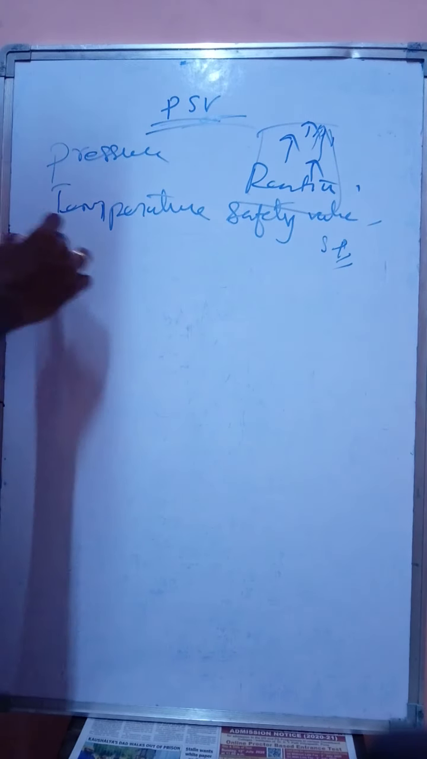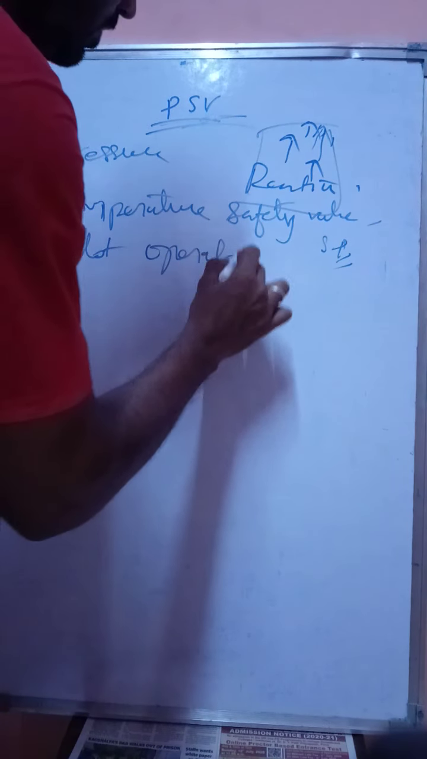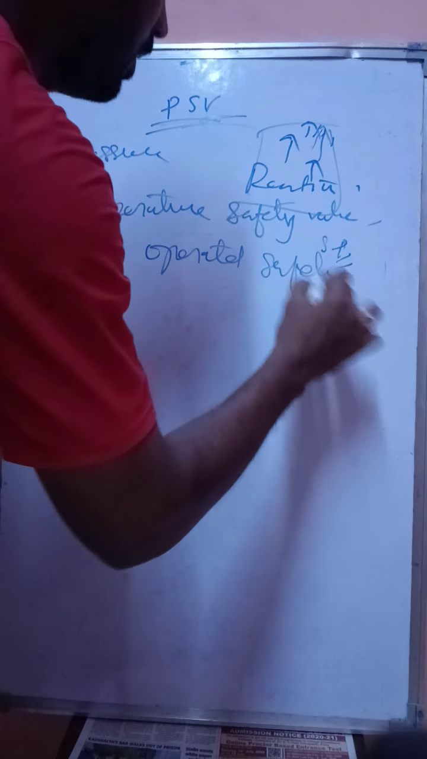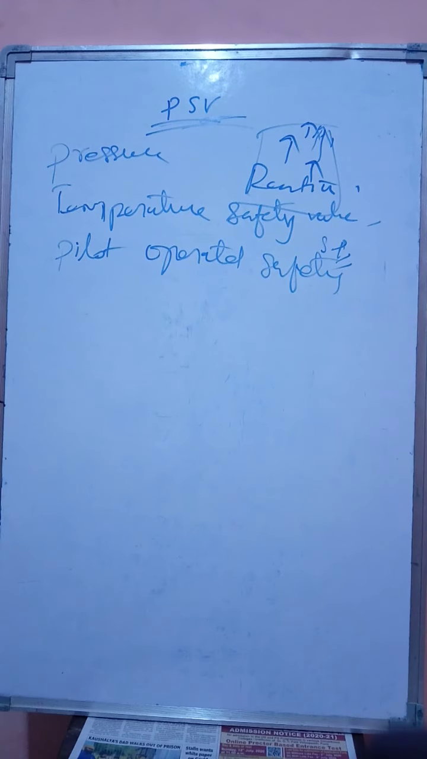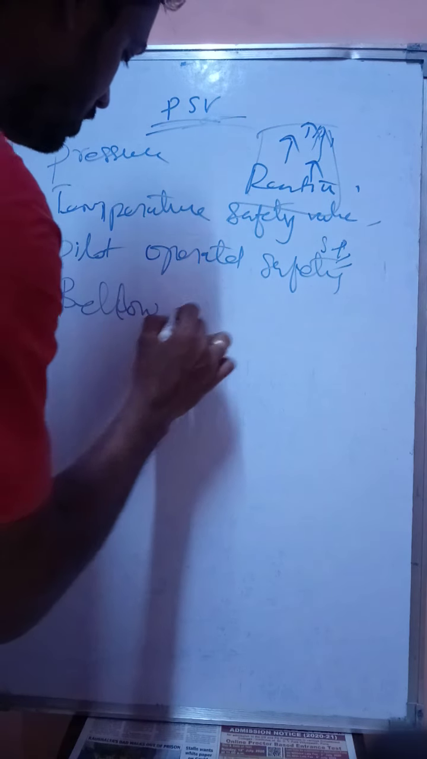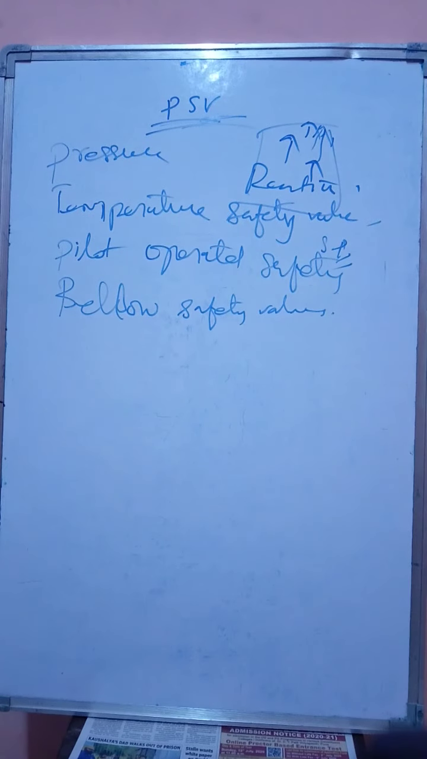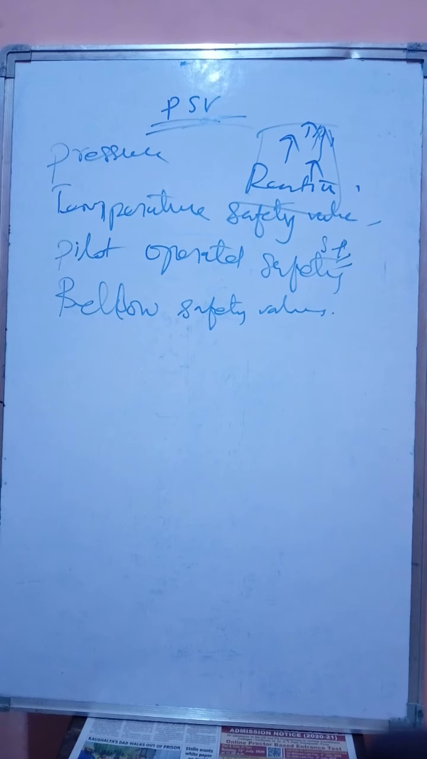There are pilot operated safety valves also. Pilot operated safety valves and bellows safety valves. So like that, there are many types. In this case, we are going to talk mainly about safety valve design. Before we go for that, how to calculate the safety valve's size.